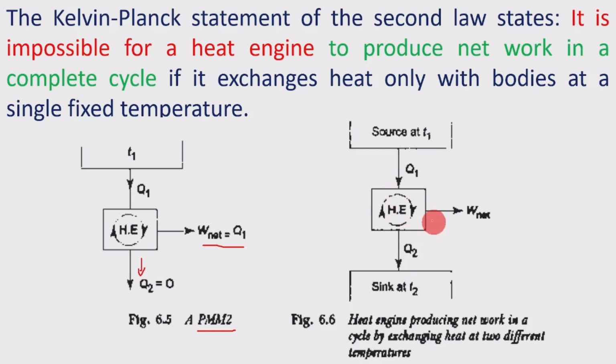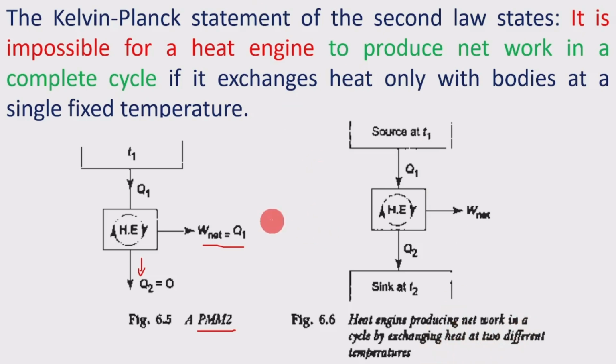What actually we know what is possible? Here this engine we will consider. Here is a heat engine which is also working in a complete cycle and receiving the Q1 amount of heat from the source at a higher temperature T1, and converts the part of the heat into work as a W net, and the remaining heat which is not possible to convert into work is rejected to a lower temperature sink at temperature T2 with amount Q2, and that is the heat engine producing a net work in a cycle by exchanging heat at two different temperatures.